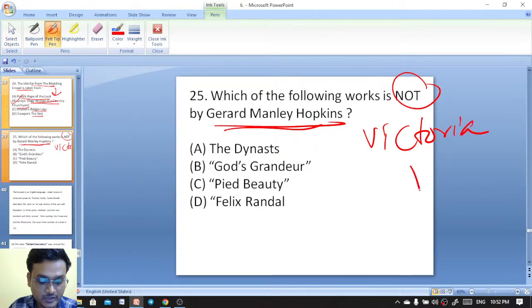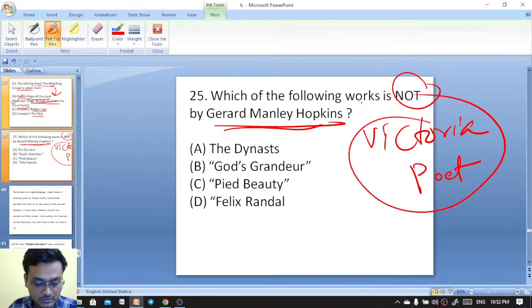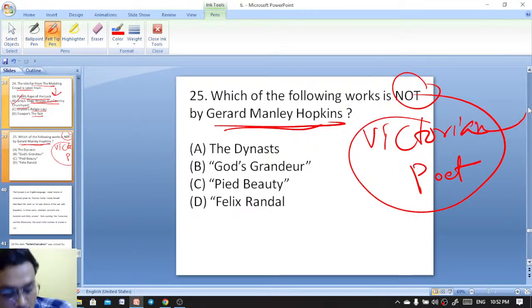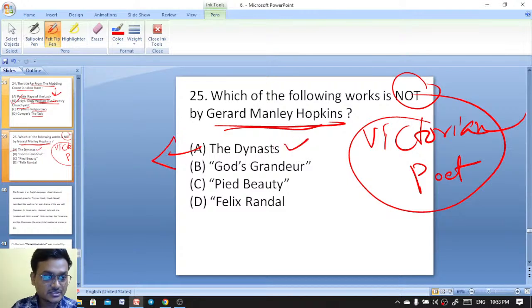The Dynasts, God's Grandeur, Pied Beauty, Felix Randal. Excellent, Gurud. The Dynasts is actually a work by whom?